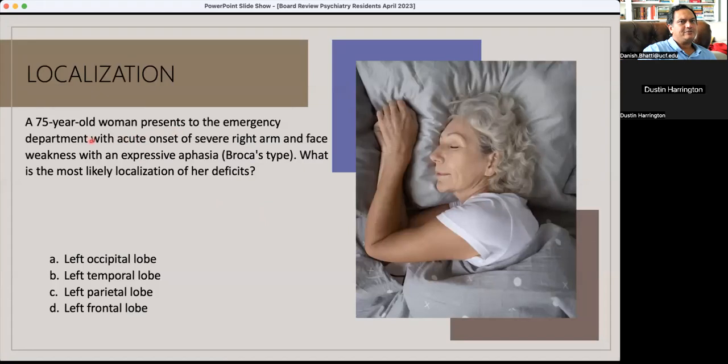75-year-old woman presents to the emergency department with acute onset of severe right arm and face weakness with an expressive aphasia. So this is a superior division of MCA, which is causing it. So it has to be frontal lobe, and it has to be right arm and face, so left frontal lobe involvement.